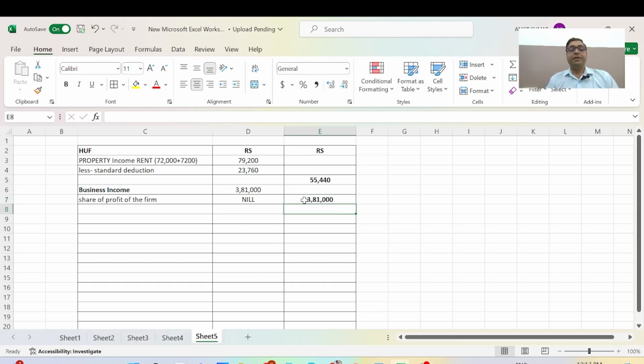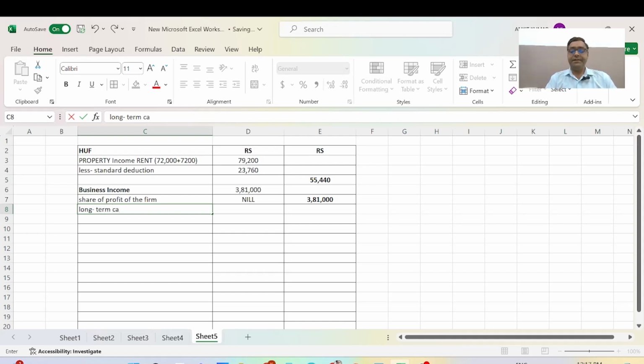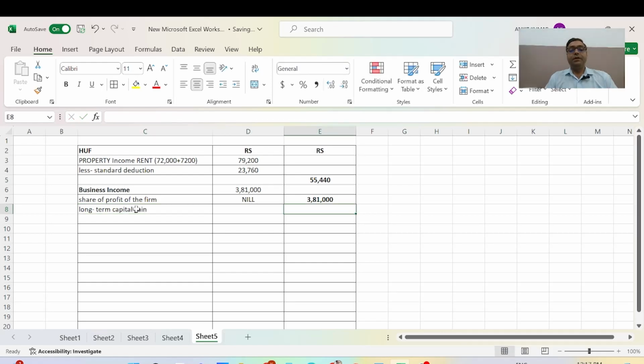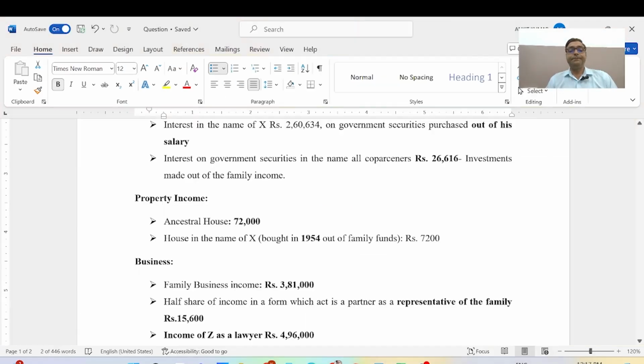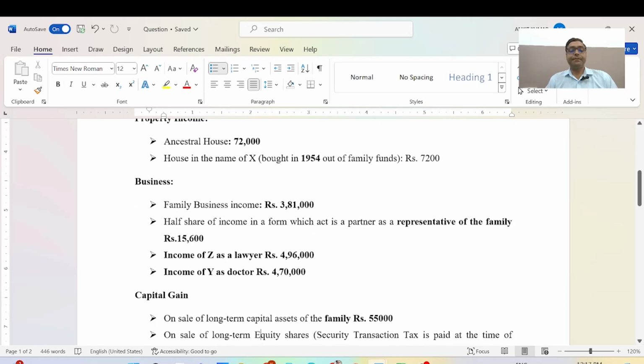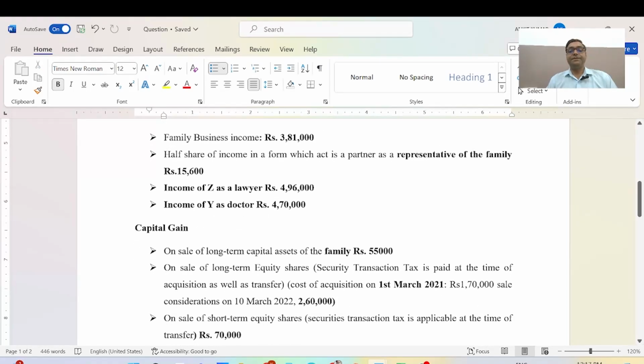Now we will add, as in this question we have already shown, first we mention long-term capital gain. The long-term capital gain is 55,000.